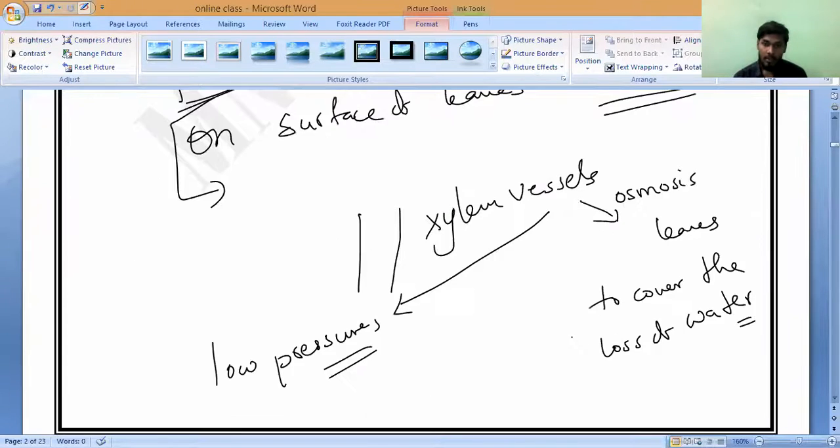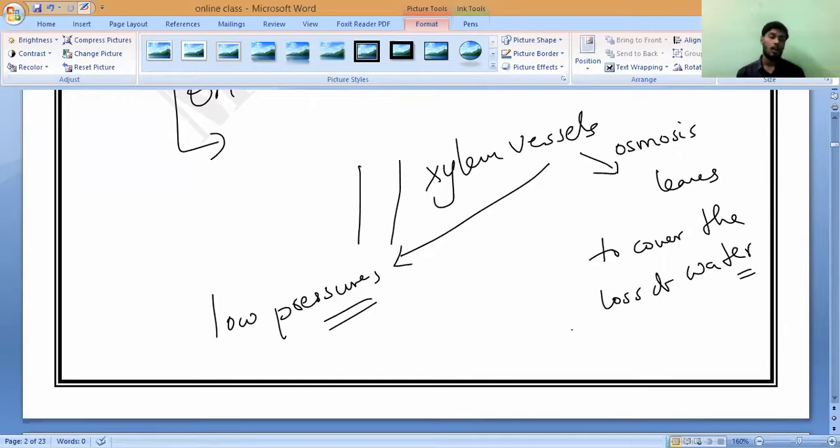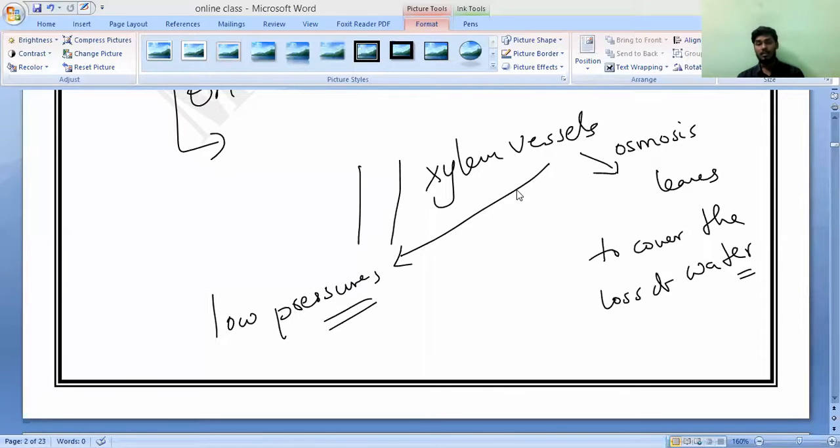That is why water has been transported from the xylem vessels to the other parts of the leaves, because of low pressure at the leaves due to transpiration. Any doubt, anything, please ask me. Do you understand or not? So this is the transportation of minerals as well as water.